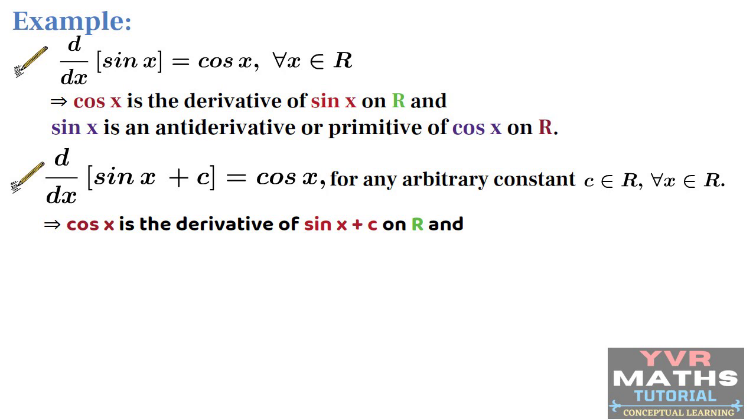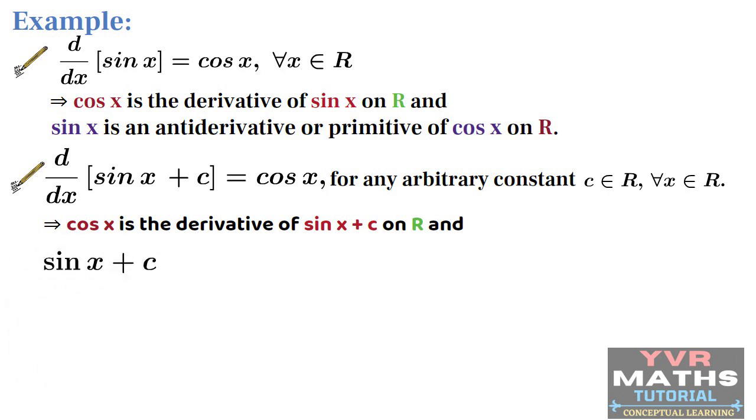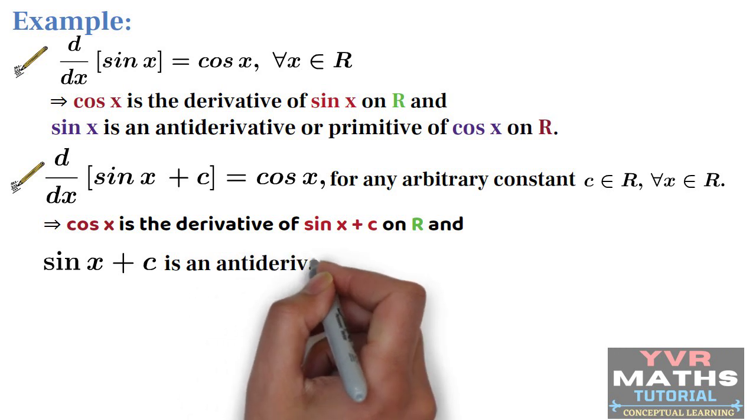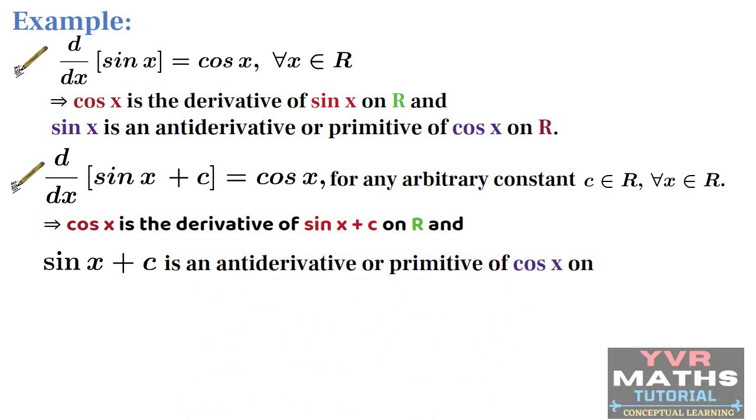By the definition of antiderivative, what can you say? This sin x + c is an antiderivative or a primitive of cos x on R for all c belongs to R, where c is any arbitrary constant. Suppose c is equal to 2, then what is the derivative of sin x + 2? Cos x only. Suppose we change the arbitrary constant value, what will you get as the derivative of that function? Obviously, you will get cos x only.